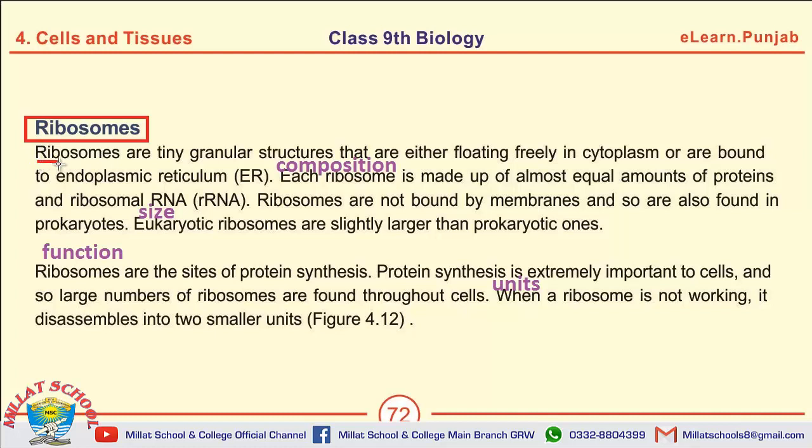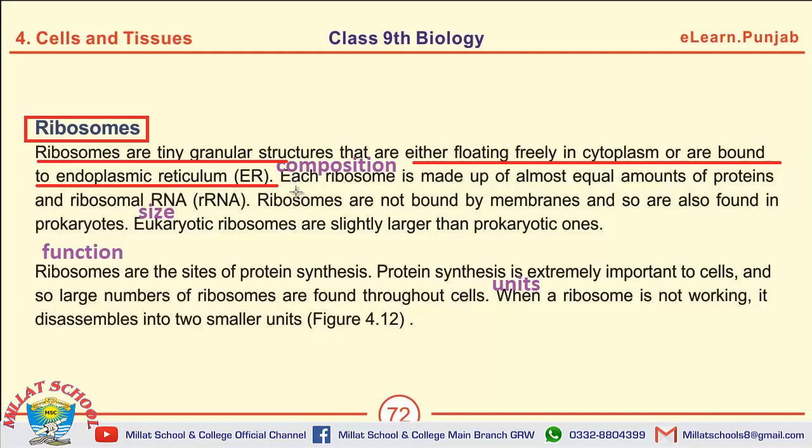So ribosomes are tiny granular structures that are either floating freely in the cytoplasm or bound to endoplasmic reticulum. Then the next question may be, what is the composition of ribosomes?